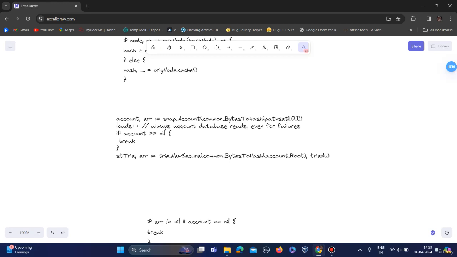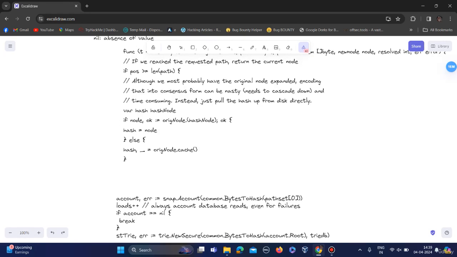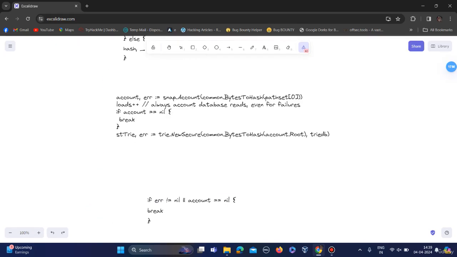But in this case, snap account returns nil, nil, which indicates that the requested account was not found, without raising any error. So in this code also no error is raised and it returns nil, nil. This unexpected behavior leads to further errors in the code execution flow. So both of these code snippets were vulnerable to DOS attack.